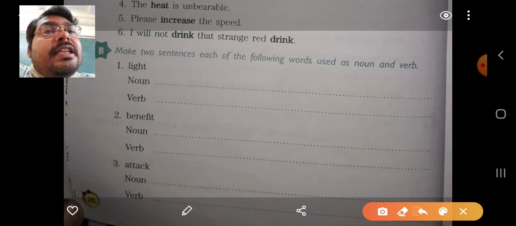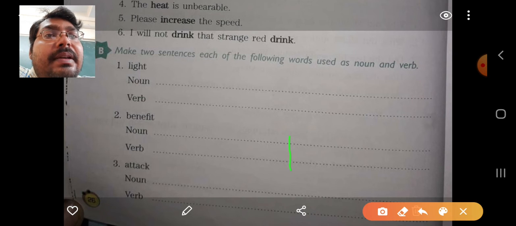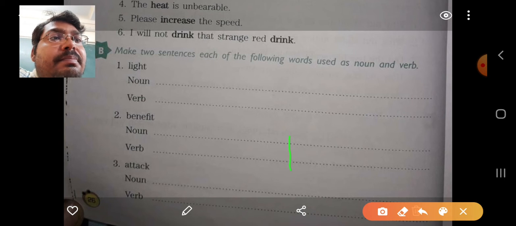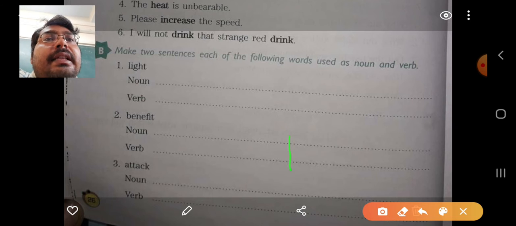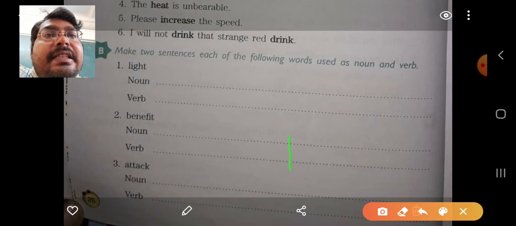In this way you need to make your own sentences for all the words given in this exercise number B. The next word is benefit. The noun benefit means the benefit itself, and the verb benefit means to give benefit to someone, the action of benefiting someone.